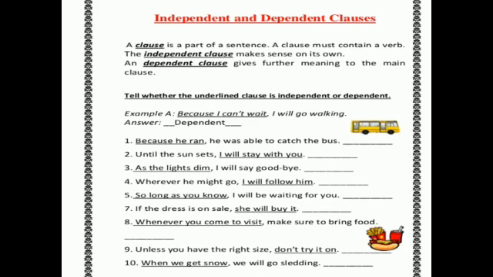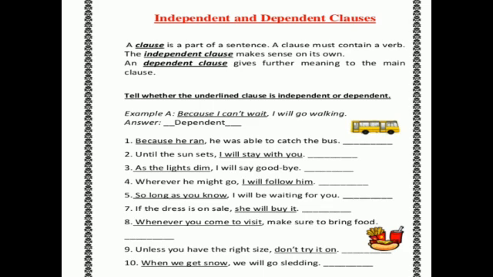So here is a small exercise to identify whether it is a dependent clause or an independent clause. Because I can't wait, I will go walking. So because I can't wait is a dependent clause. It does not complete its meaning. Because he ran, he was able to catch the bus. So is this a dependent clause or an independent clause? Dependent clause.